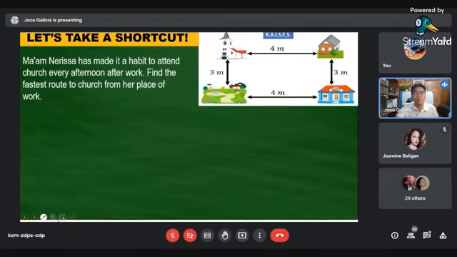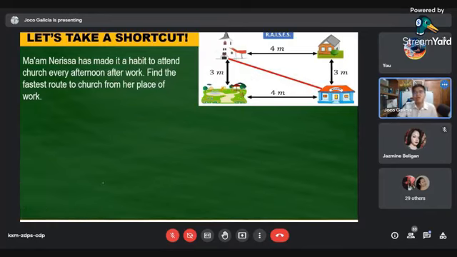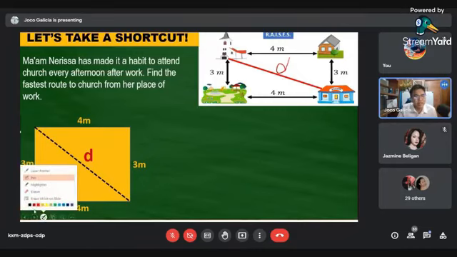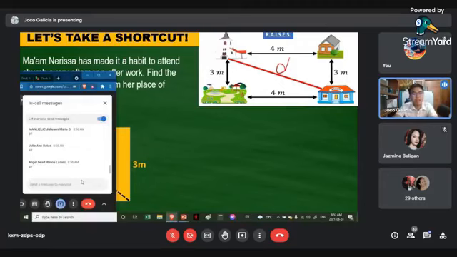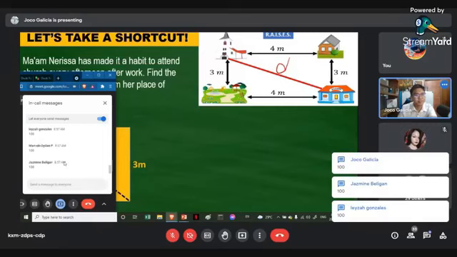We learned from our geometry that the fastest distance between 2 points is a straight line. So given this straight line, we are going to get the distance from school to church. So let us now illustrate the problem. Given the square, class, and given two pairs of opposite sides are parallel, what kind of angle is this?